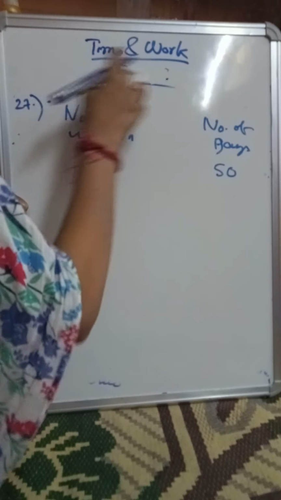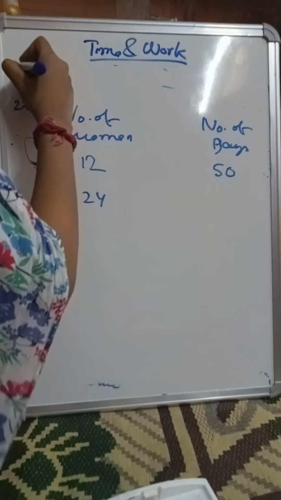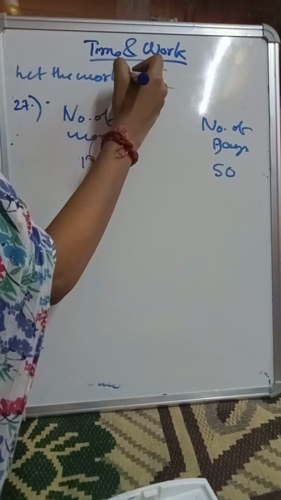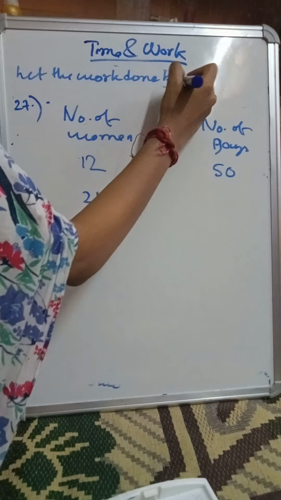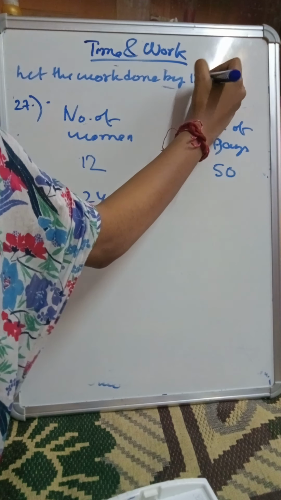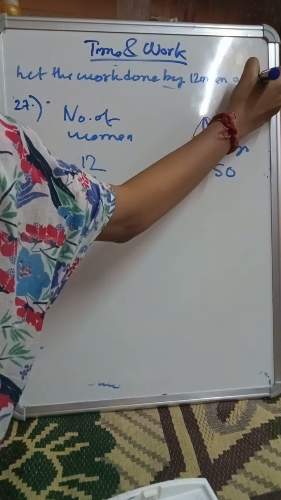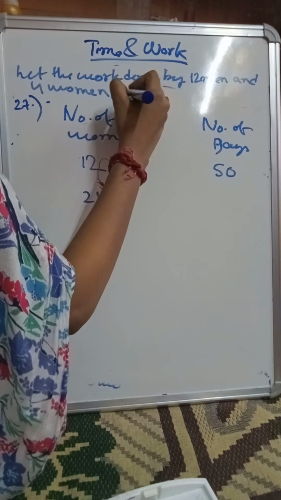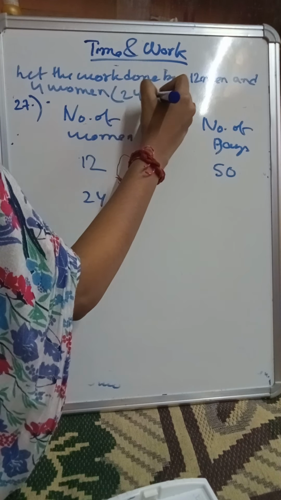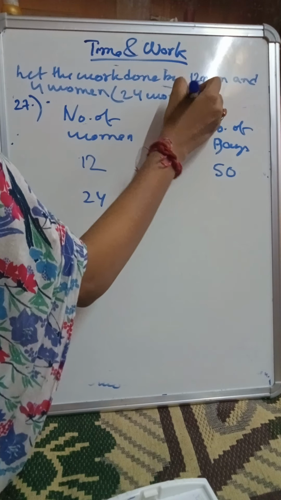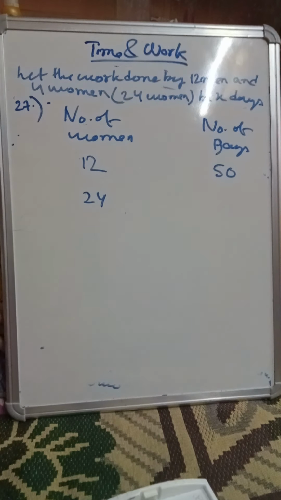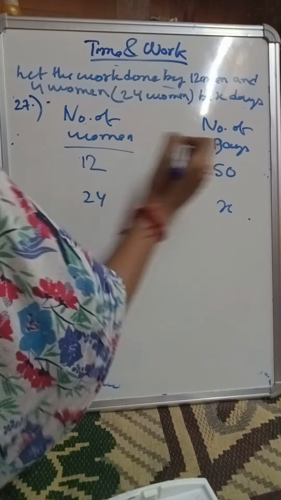So here we will write, let the work done by 12 men and 4 women, in brackets 24 women, be x days. And here we will write x. Now here is number of women and here is number of days.